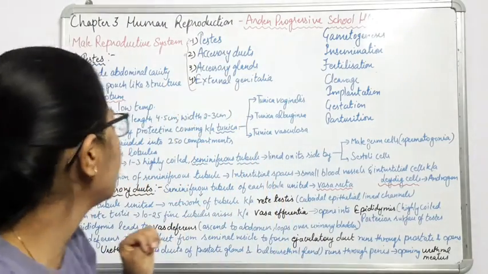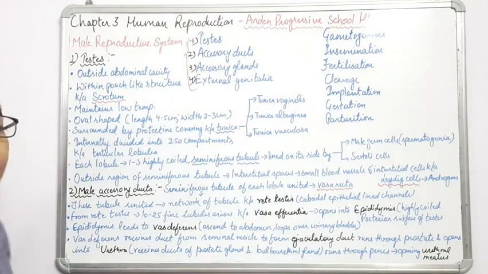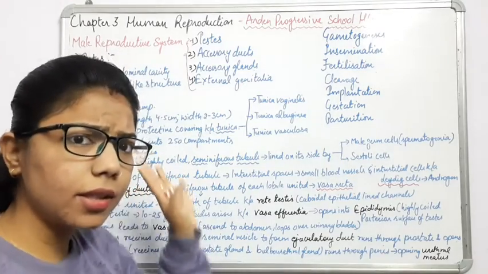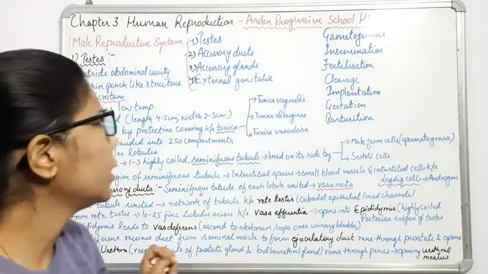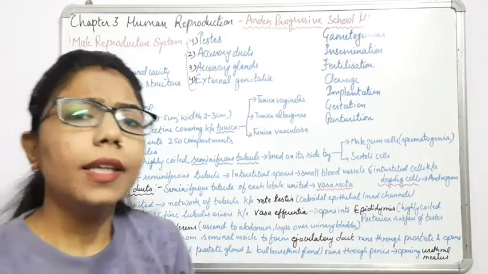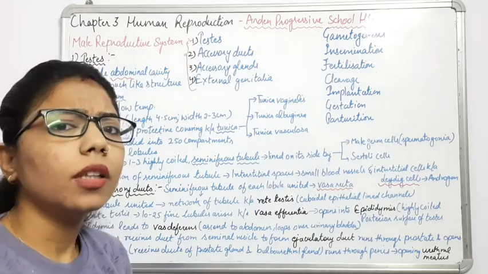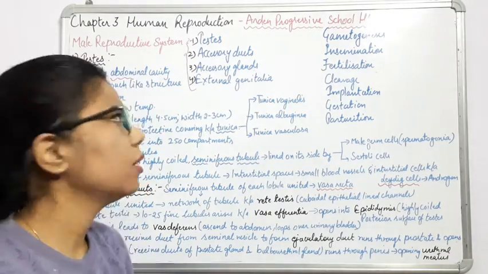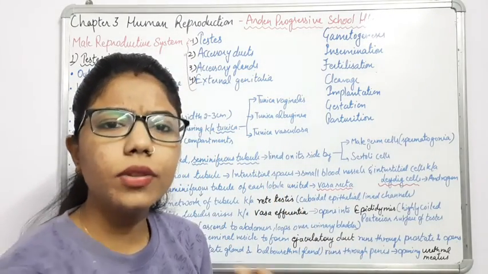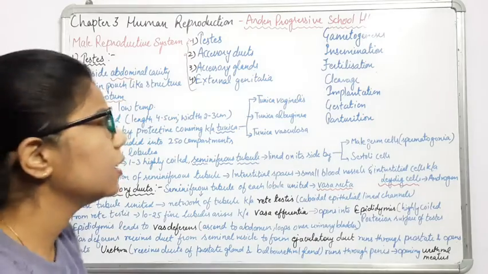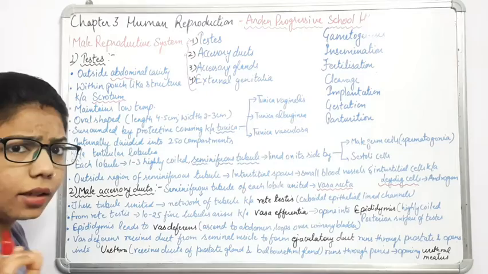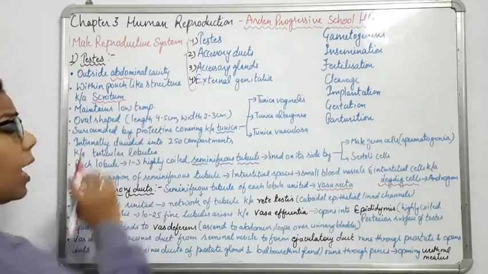So what we have to start today, we will start with the first one, that is the testes. If I discuss some of the characteristics and how they are situated, they are situated outside the abdominal cavity. Abdomen is the lower part of the stomach. The testes are a pair, because they are always present in pairs, two testes, situated outside the abdominal cavity.